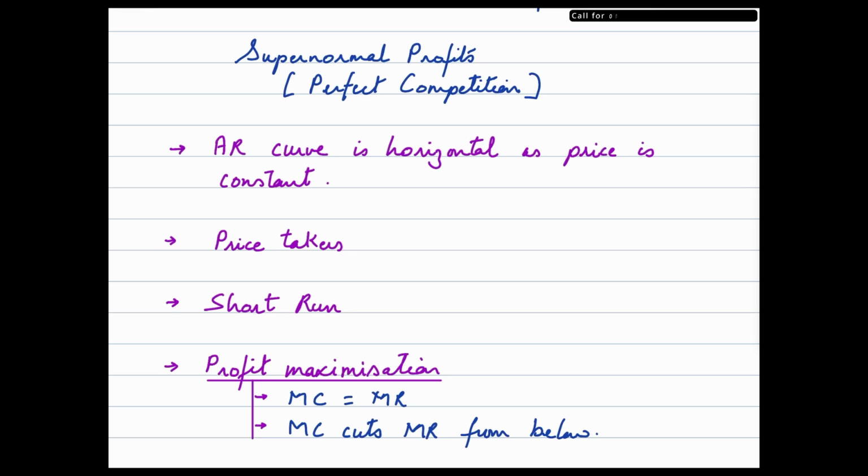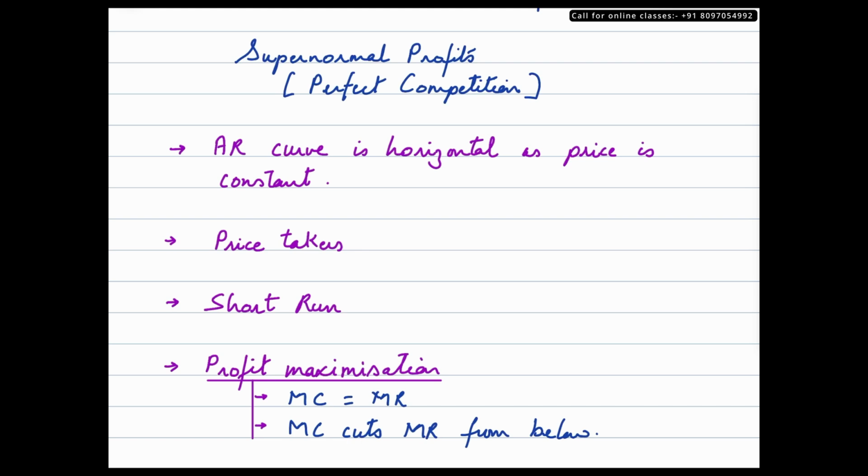Before we go into the technicalities of supernormal profits and the representation of the same in the diagram, let's take a look at a few features of a perfectly competitive market. For those who are not aware, you could take a look at the features of perfect competition. The video would be linked somewhere in the I button. Some of the features are as follows.